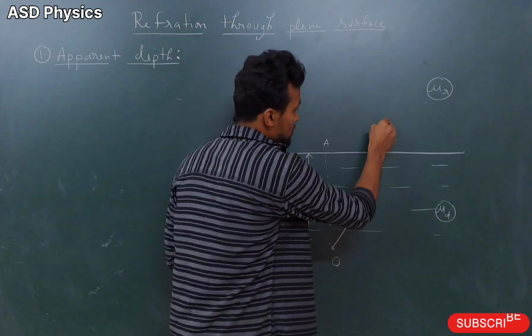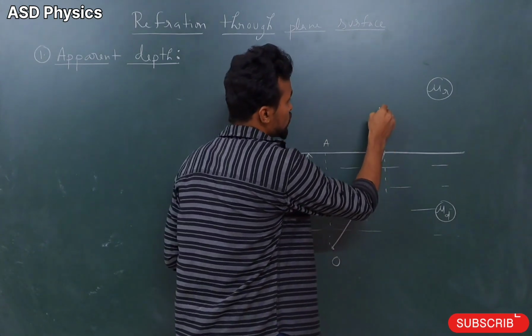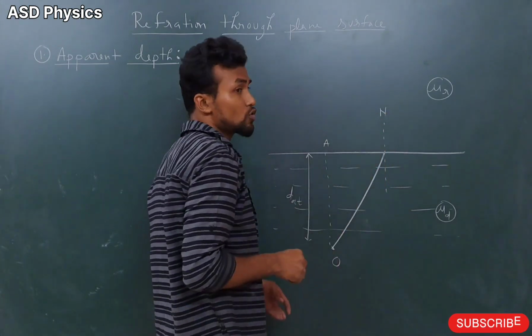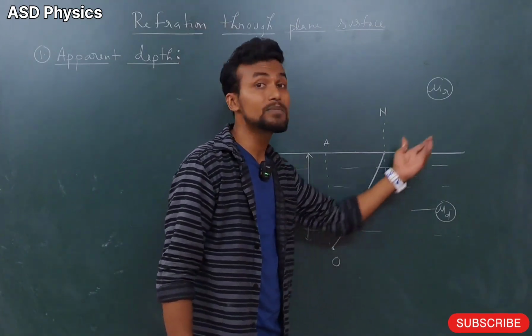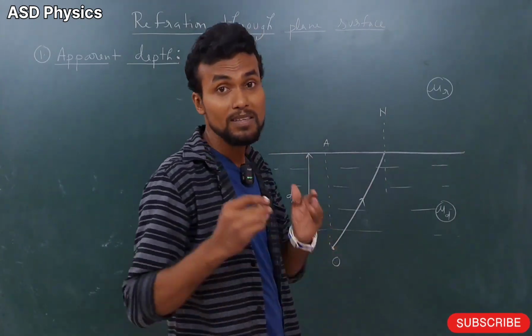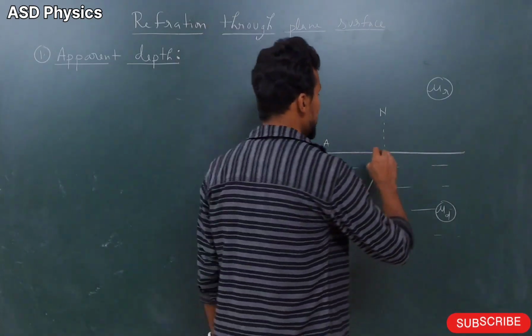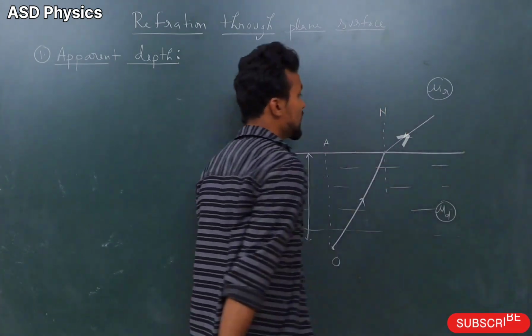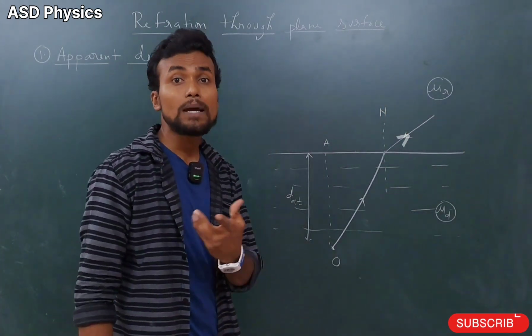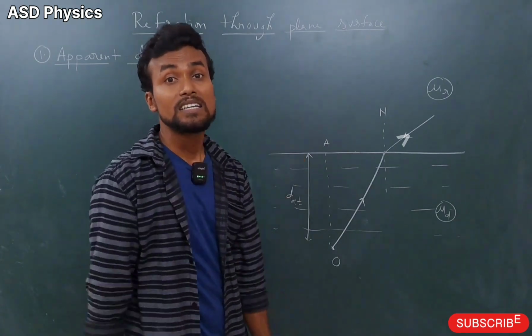Now what we have to do, students, is draw the normal here. As the ray is traveling from the denser medium to the rarer medium, it will go away from the normal. Okay, so it is going away from the normal, but the human eye can see in a straight line only.